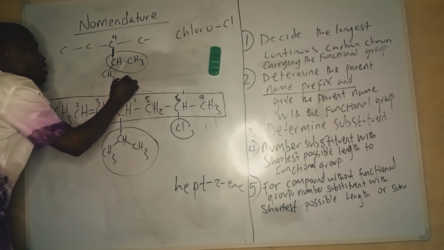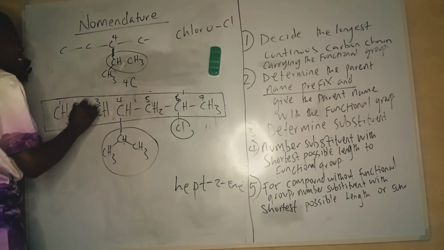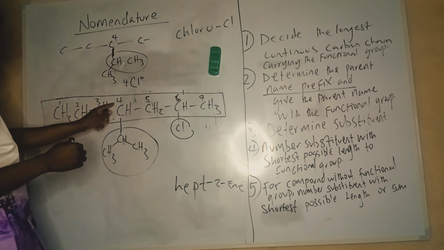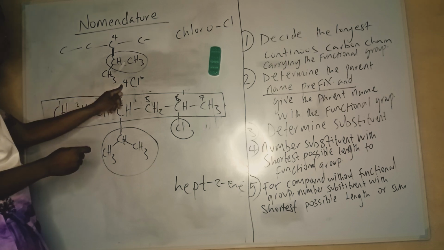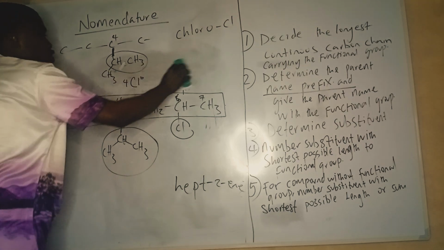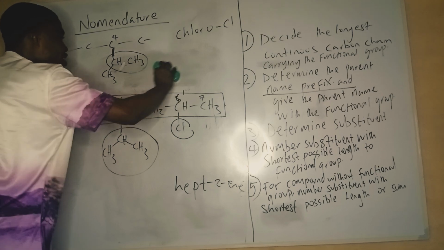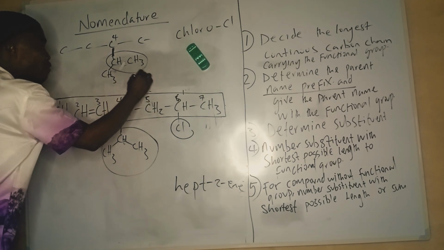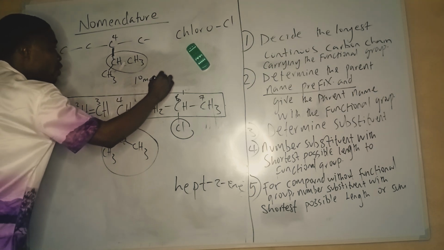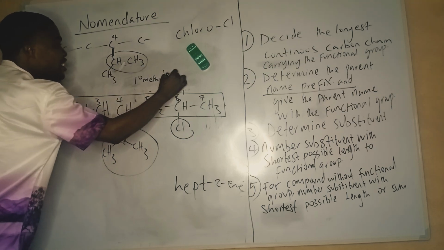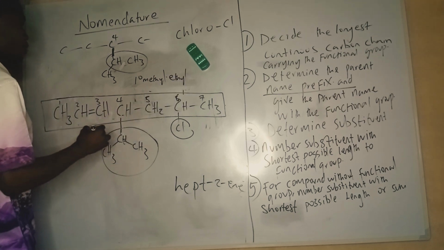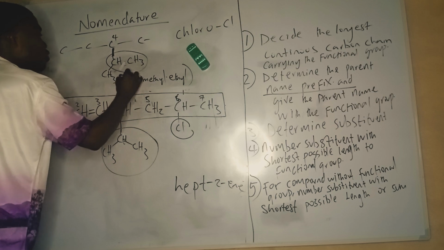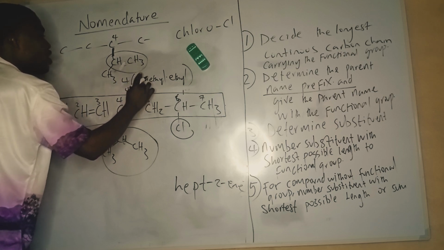So this extra methyl group gives us 4, and now we have 1 prime. Yes, it's on carbon 4. Are you with me? The substituent is on carbon 4. Let me name the substituent first. I should have 1 prime methyl, then the main substituent is ethyl: 1 prime methyl ethyl. And it's on position 4.